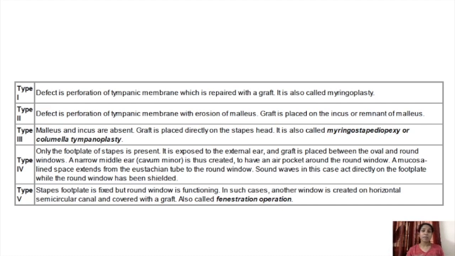In type 3, malleus and incus are absent. The tympanic membrane is there, but malleus and incus are also gone. The graft is placed on the stapes head. That is type number 3.